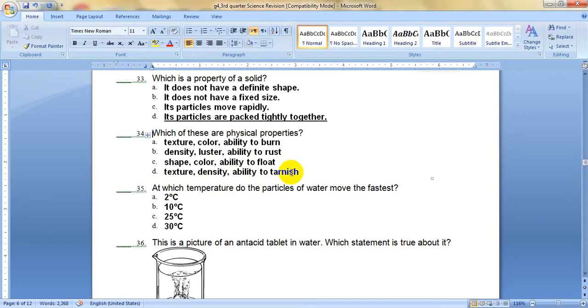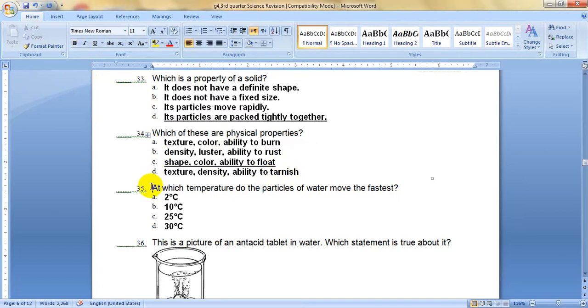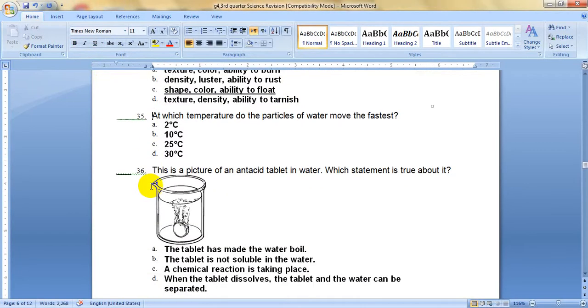The only ones that can be observed or measured or can be considered physical properties, it's letter C: shape, color, and ability to float.